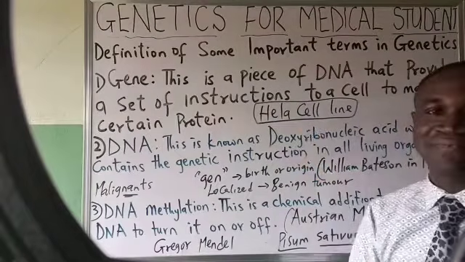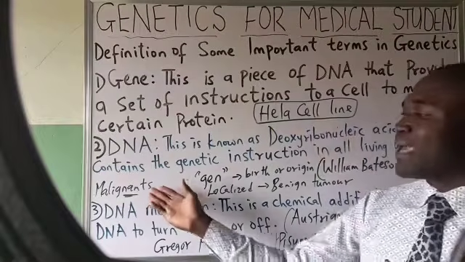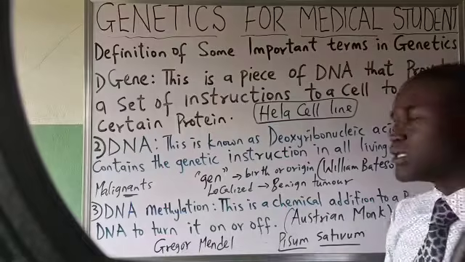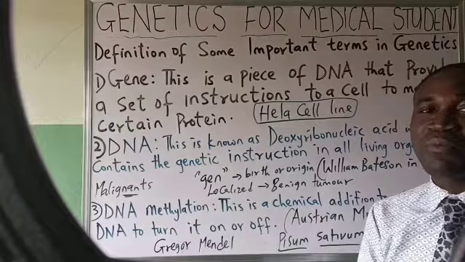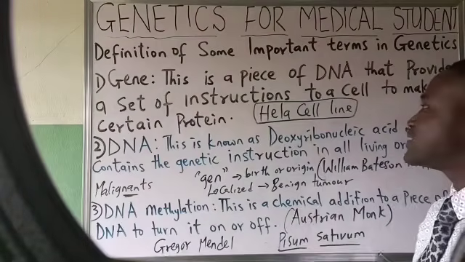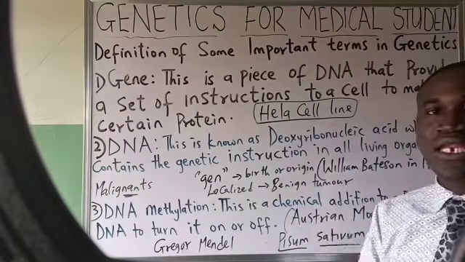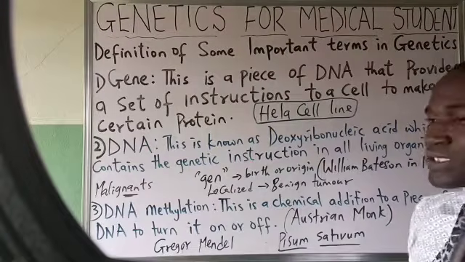With the HeLa cell line, you now see how malignant cancer or malignant tumor developed and spread around the whole body. And let me not gist you all about it, because if I do you will not be willing to watch it. Watch it for yourself and see why it is a popular cell line noted in the field of medicine. Yes, that is it.